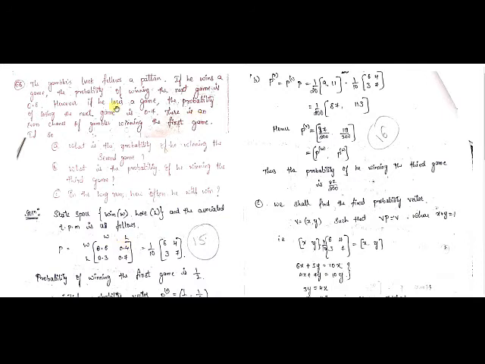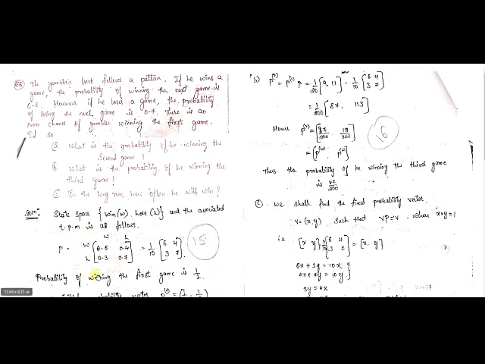Now come to the next one. On the other hand, if he loses a game, the probability of losing the next game is 0.7. It is about losing the game now. Then what is the probability of winning the next game? Obviously it is 0.3, because then the sum will be 1, isn't it? 0.3 plus 0.7 will become 1. This is how we have to construct the transition matrix.